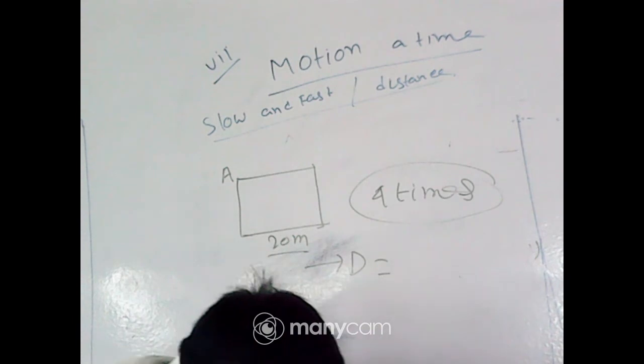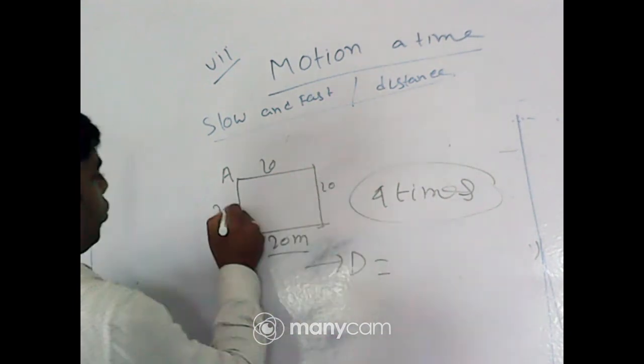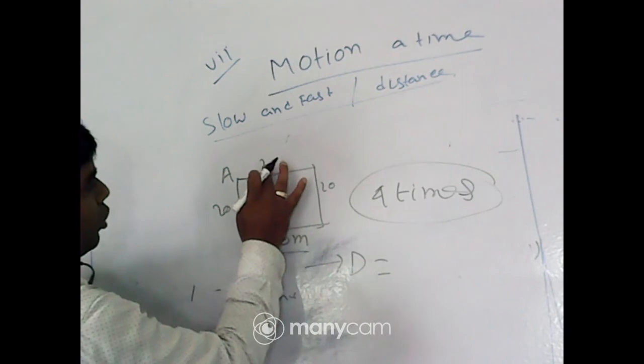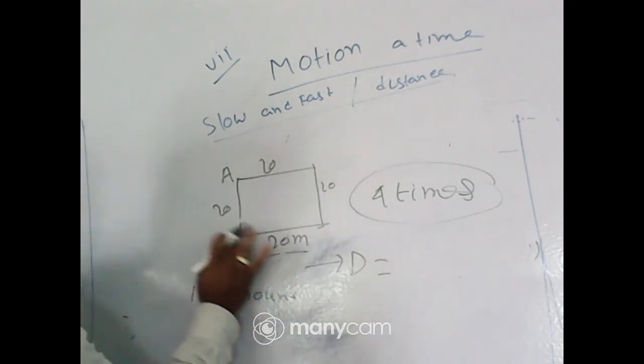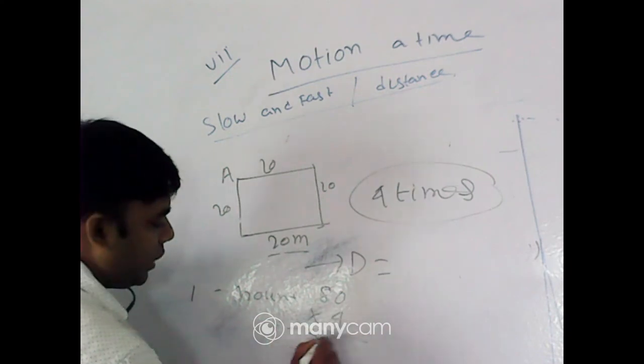Okay, all are answering 320. Let me check. Beta, it is 20 and 20. So one round means 20 plus 20, 40, plus 20, 60, and 80, and 4 times, that is 80 into 4, 320 meter.